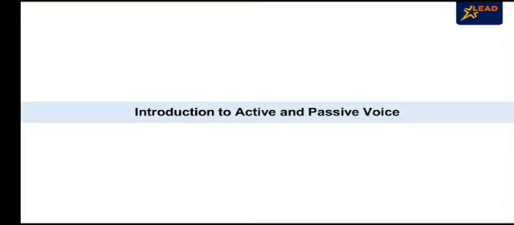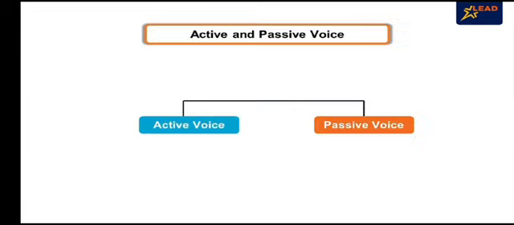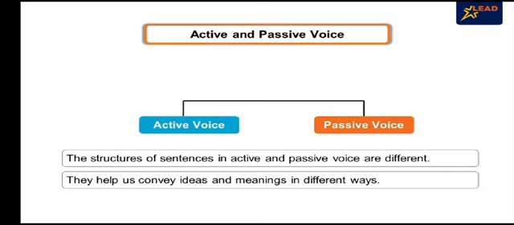Hello students, let us learn about active and passive voice. In the English language, voice is of two types, active voice and passive voice. The structures of sentences in active and passive voice are different. They help us convey ideas and meanings in different ways. Let us understand this with an example.